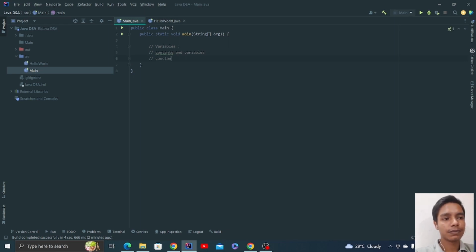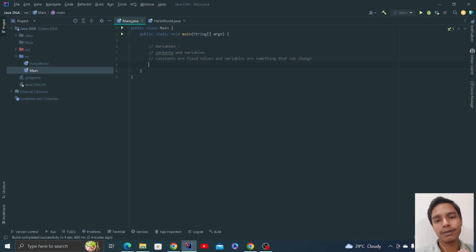Constants are fixed values, and variables are something that is variable, that can change, right? Variables are something that can change, and constants are something that are fixed values. If you define the constant once, it is fixed now, right? You can't change it again, right? If you are defining a variable, it can change and it can refer to different constant values.